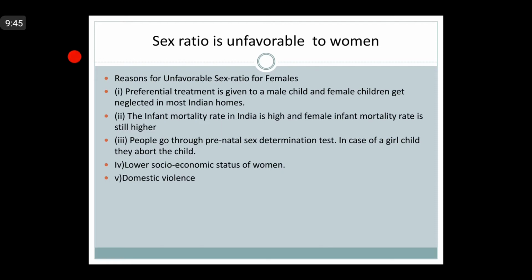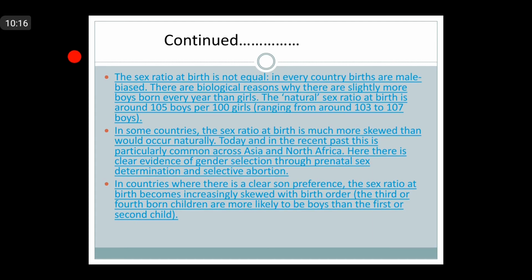We discuss it in population composition, isn't it? Population composition. And another one is sex composition, and I have just now discussed with you what is sex ratio, why it is important in a population, and why sex ratio is unfavorable for females, right? So these are the important units which you should be very careful while preparing your answers.